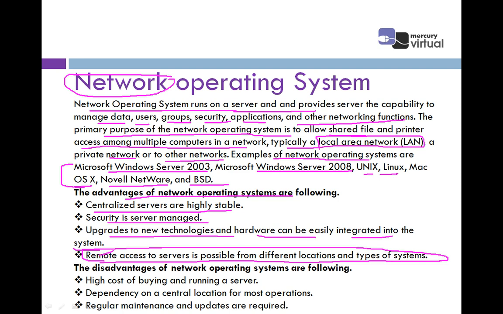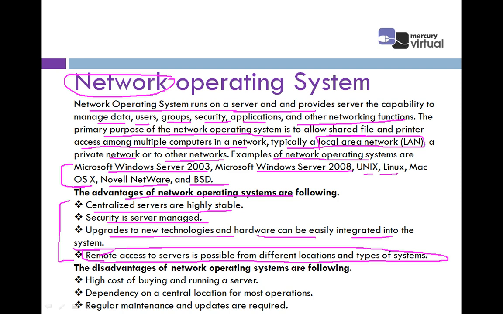Remote access means if you are sitting at a far distance from me, you can access my server, you can access my system, that is remote access, and this facility is only provided by the network operating system. Right? These are the four basic advantages of network operating system.